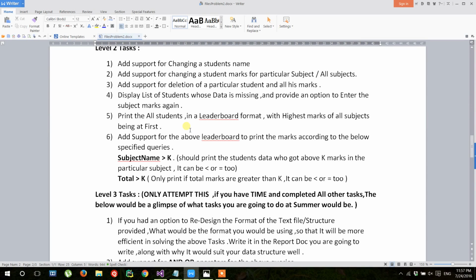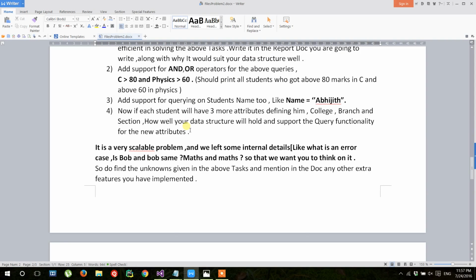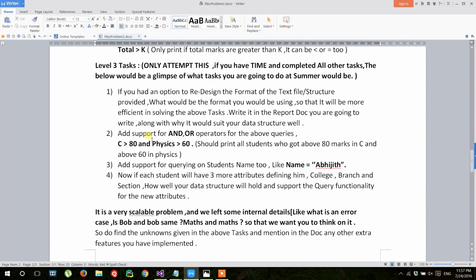And we should also enable the student to change his name, and whenever a faculty logs in, we must be able to give him permissions to change a particular subject's marks or all the marks and the student name too. And we also give custom query support to the user, like we see on the screen, C greater than 80 and physics less than 60.